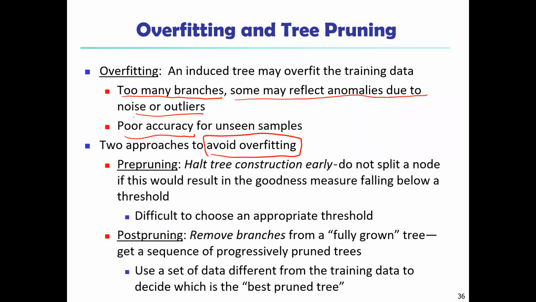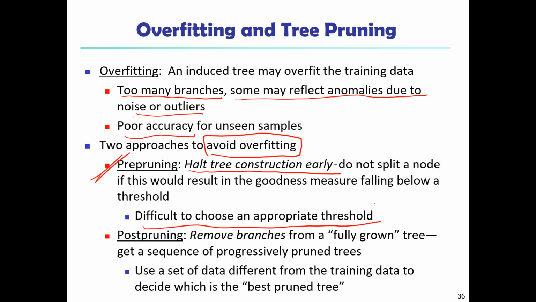So first of all, we'll see what pre-pruning is. A tree is pruned by halting its construction early. For example, by deciding not to further split or partition the subset of training tuples at a given node. Upon halting, the node becomes a leaf, and the leaf may hold the most frequent class among the subset tuples. So here, it is difficult to choose an appropriate threshold.